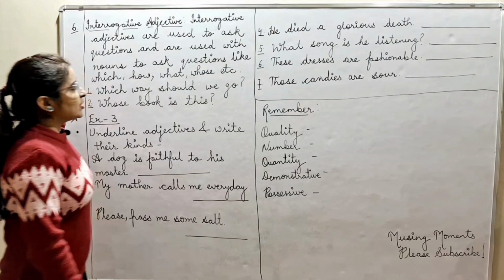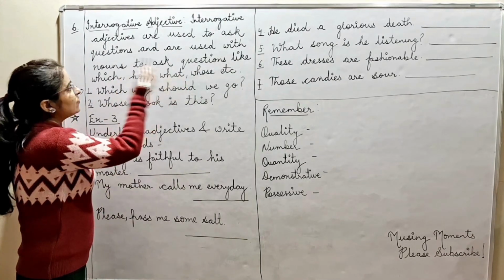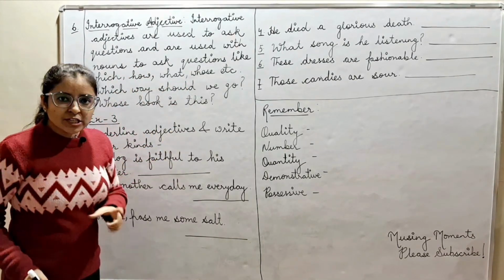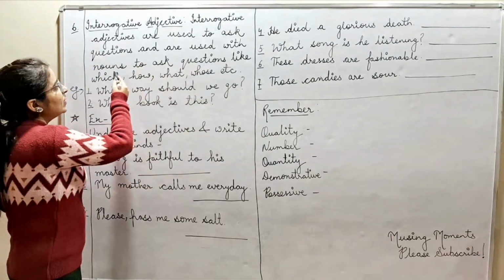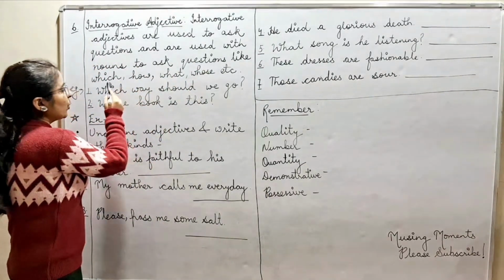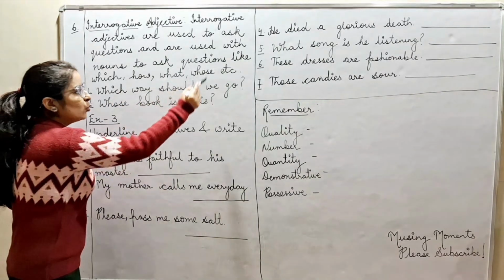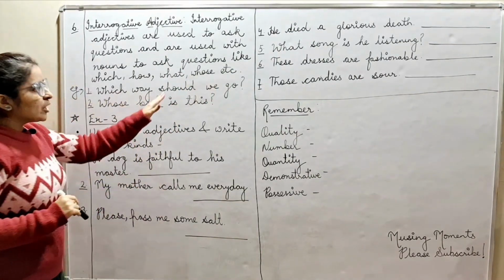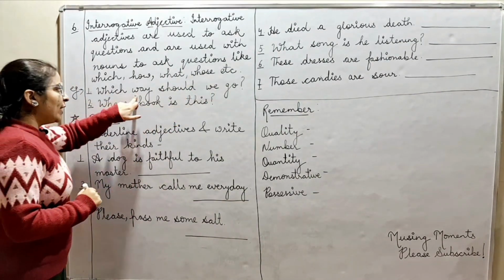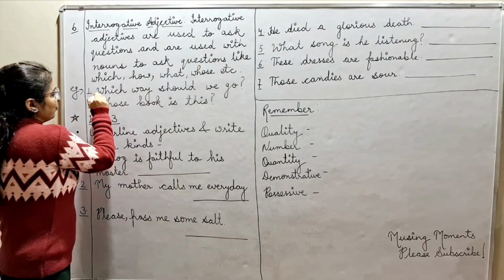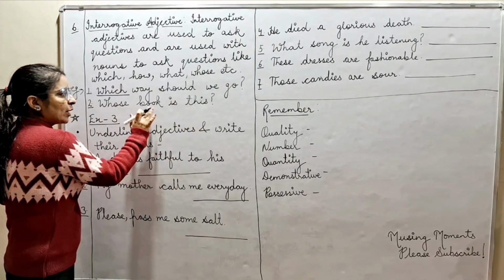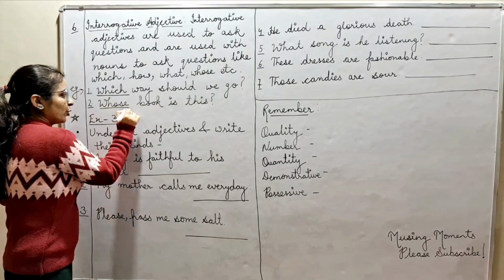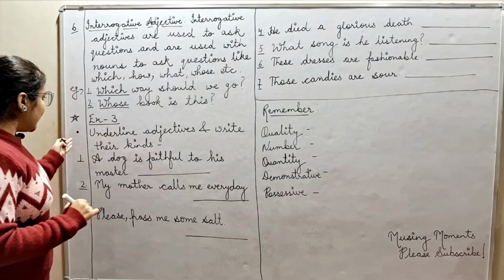Now, interrogative adjective. Interrogative adjectives are used to ask questions and are used with nouns to ask question like which, how, what, whose, etc. Which way should we go? Way, noun. Which way? Okay. Now, whose book is this? Whose book? We are talking about noun. Whose book? Okay.